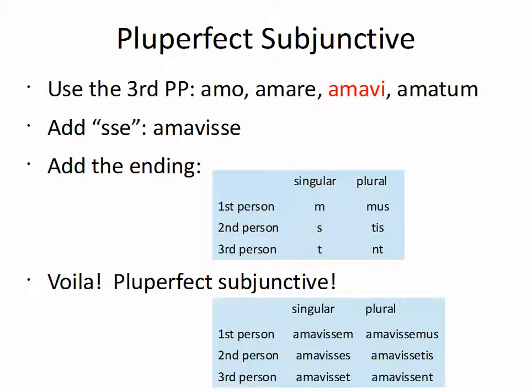So there's two types of subjunctive. You saw the pluperfect subjunctive first. And here I've chosen to use the word amo because it's usually my example. It's such a regular verb that it makes it easy to use as an example. So I have here all four principal parts of amo. Amo, which means I love.